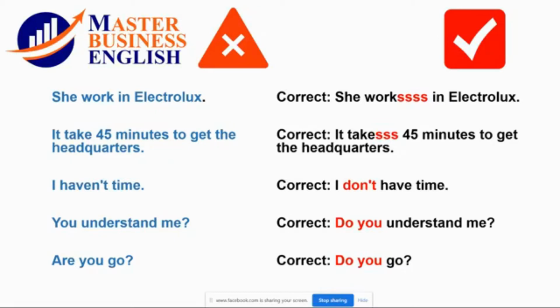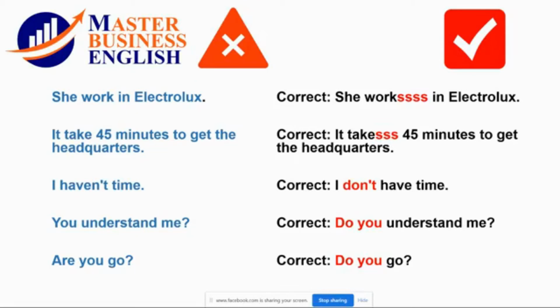She work in Electrolux, Karima. She work in Electrolux. That's wrong because you omitted the S. She works in Electrolux. Do you remember the first time I told you to exaggerate, when you are pronouncing, reading, or speaking, loud, the S at the end of the verb in present simple third person conjugation? So here, I'm writing works.